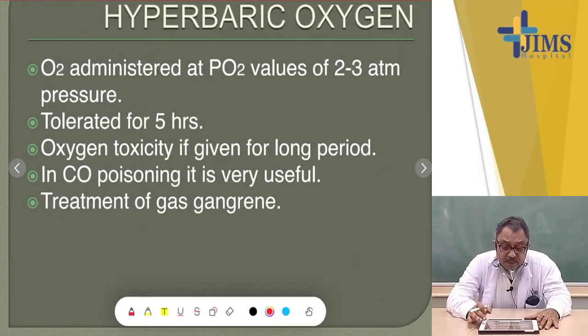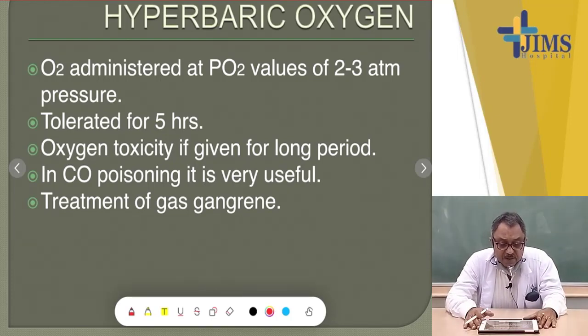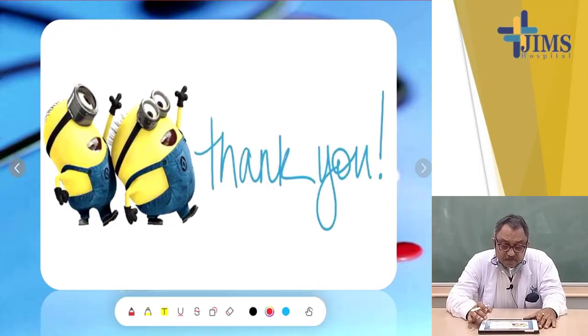Hyperbaric oxygen is administration of oxygen at 2 to 3 atmospheric pressure, that is, more than the atmospheric pressure. This can be tolerated for a period of 5 hours. Oxygen toxicity occurs if given for a long time. In carbon monoxide poisoning, it is very useful. Treatment of gas gangrene can also be done by this.